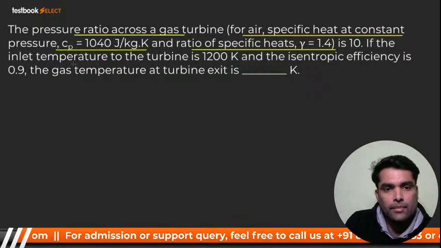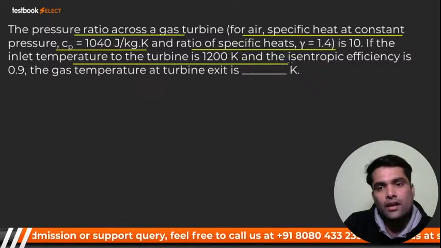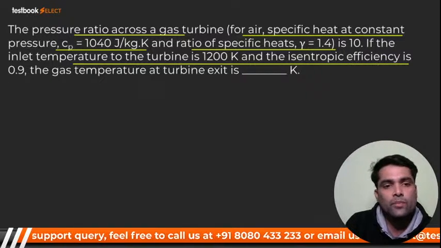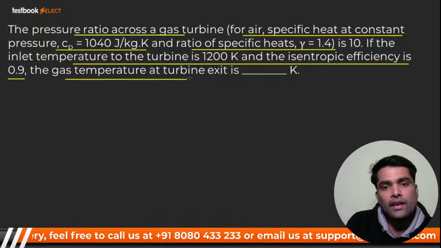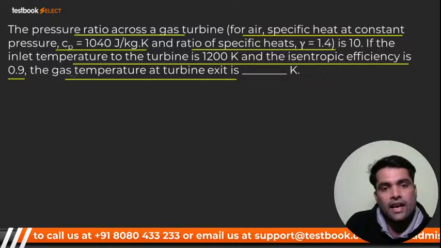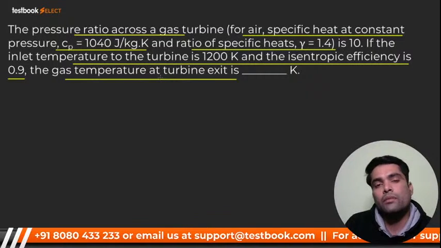If the inlet temperature to the turbine is 1200 Kelvin and the isentropic efficiency is 0.9, the gas temperature at the turbine exit will be?